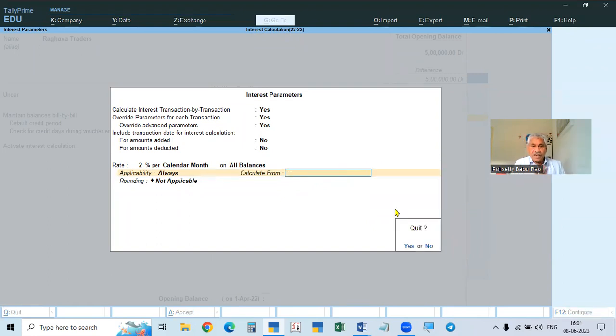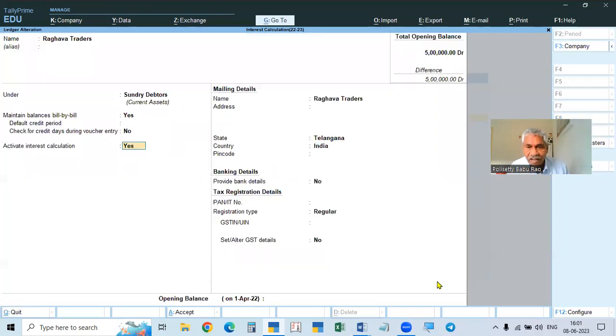Okay. So according to this, we are calculating, and here if you make it yes, it will calculate from the same date of due date or invoice date. From the same date it will calculate if you give yes. If you give no, it will calculate from the next day. That is by default, it is the next day. If you want the same date to be calculated, you have to give yes. So like this, we will calculate.